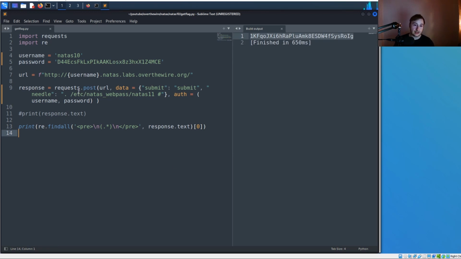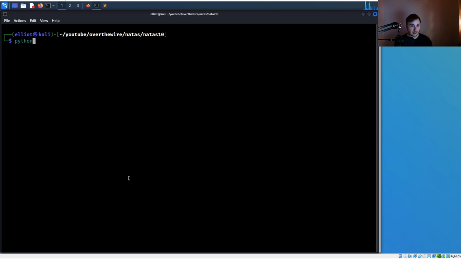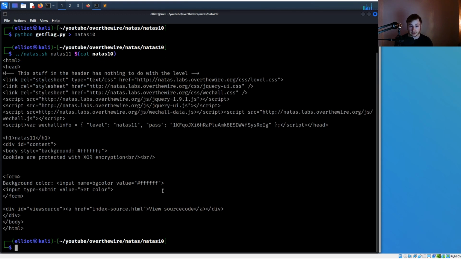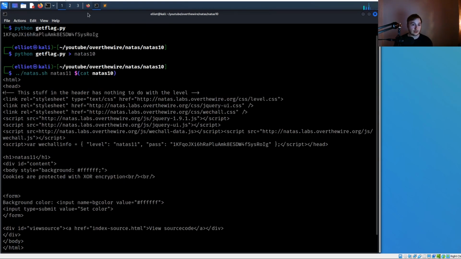So you can see all we really did was specify an additional file for grep to search through. And then because we don't want it to search the dictionary file, we commented out the rest of the line. And then for our pattern, we just put a dot, which is going to specify anything. It's kind of like the asterisk character in regex. All we need to do now is test this out. So I'm going to run getflag.py, make sure we're getting an output there, and we'll call it Natas 10. And then we're going to run natas.sh for Natas 11 now, and I'm going to substitute in the value of Natas 10. Perfect, and we are connected to Natas 11. So that worked. We have our flag.